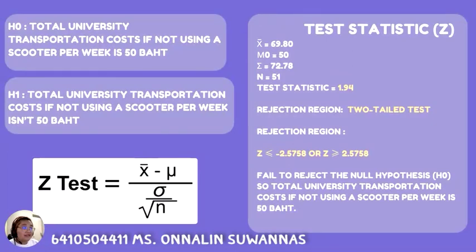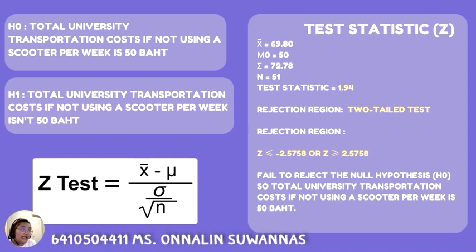The hypothesis test for total university transportation cost if not using a scooter per week. We aimed to determine whether the average usage money is 50 baht. The null hypothesis states that the average usage money is 50 baht, while the alternative hypothesis states that it is not 50 baht.